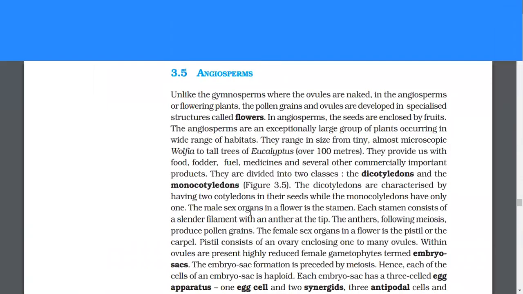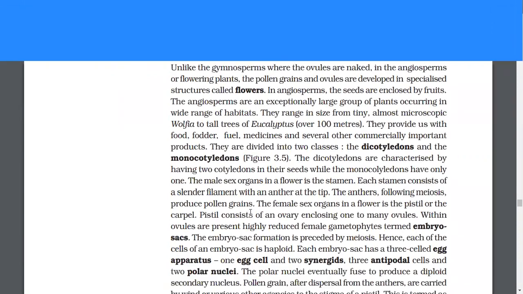Angiosperms. Unlike the gymnosperms, where the ovules are naked, in the angiosperms or flowering plants, the pollen grains and ovules are developed in specialized structures called flowers. In angiosperms, the seeds are enclosed by fruits. The angiosperms are an exceptionally large group of plants occurring in a wide range of habitats. They occur in size from tiny, almost microscopic Wolffia to tall trees of Eucalyptus over 100 meters. They provide us with food, fodder, fuel, medicines, and several other commercially important products.